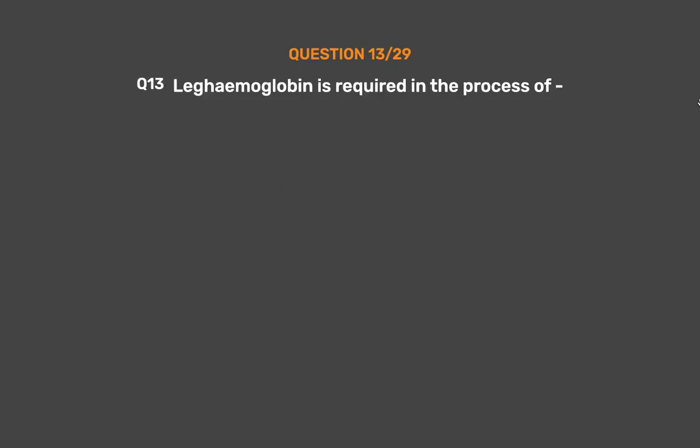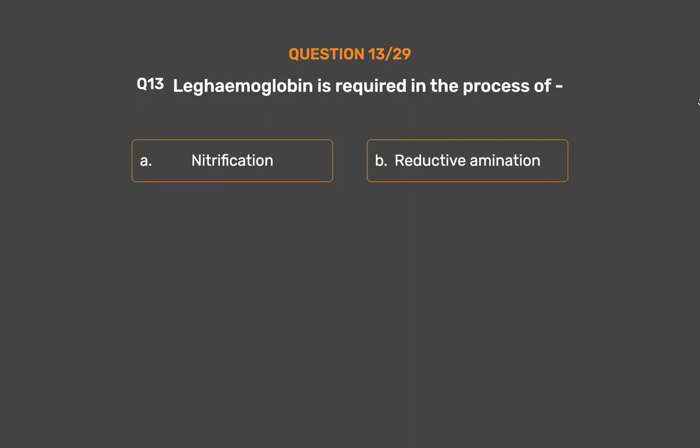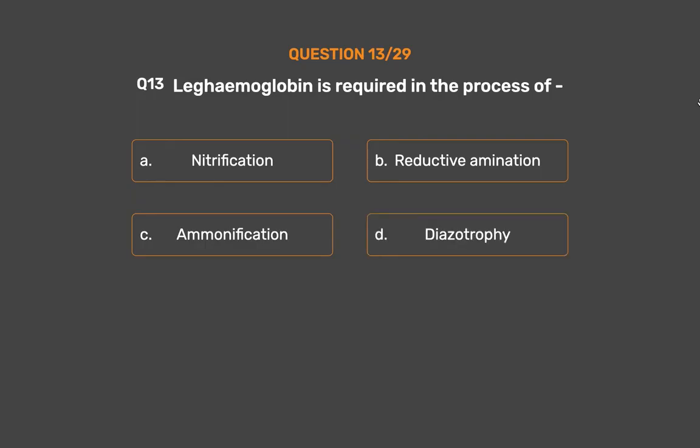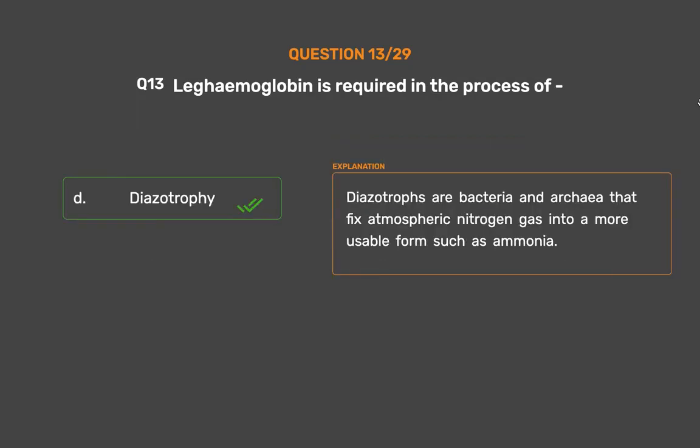Question number 13. Leg hemoglobin is required in the process of option A. Nitrification. Option B. Reductive amination. Option C. Ammonification. Option D. Diazotrophy. The correct answer is option D. Diazotrophy. Diazotrophs are bacteria and archaea that fix atmospheric nitrogen gas into a more usable form such as ammonia.